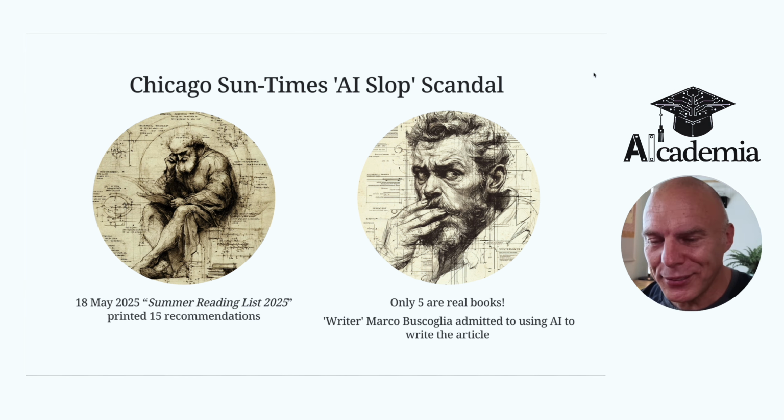So here's my case study. The Chicago Sun-Times in May of this year, so the 18th of May 2025, published a summer reading list for 2025 where it printed 15 recommendations of new novels that had just come to market. However, it turns out that only 5 of those were actually real books. 10 of them were AI hallucinations.